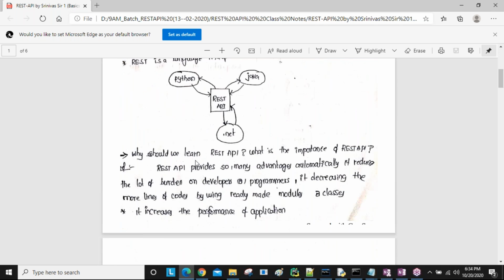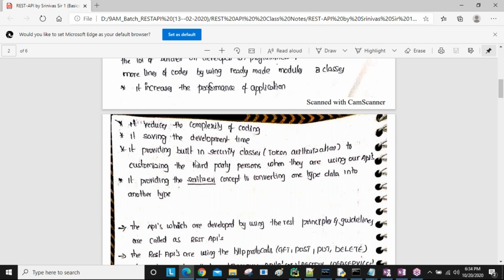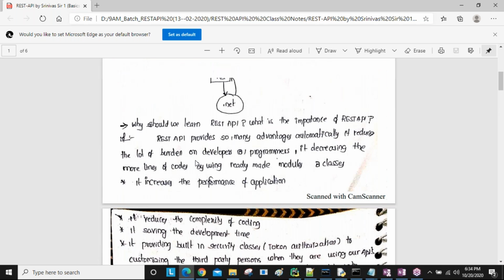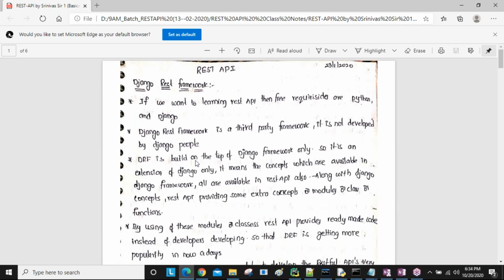In all these PDF files, you are going to get the diagrams and everything more clearly. I will take your mails, and after completing the session, what we discussed today, those things I'm going to send to your mail. And also you are going to get the videos for learning purposes. Are you getting this one?